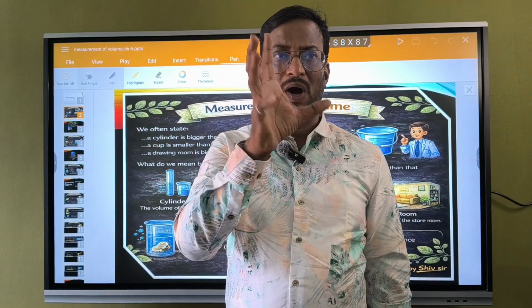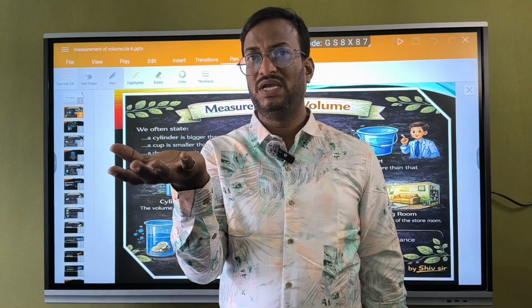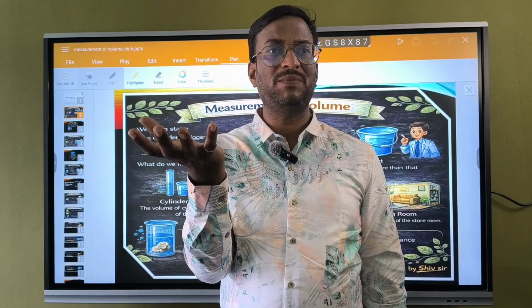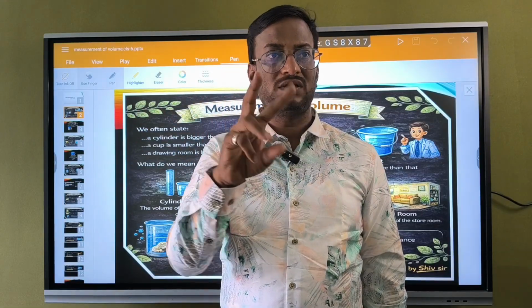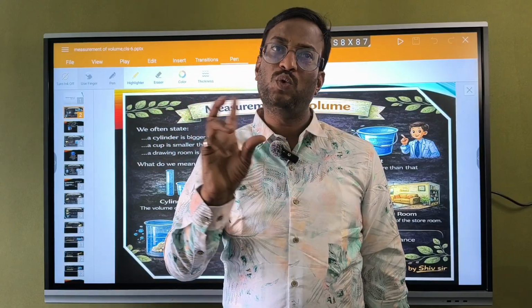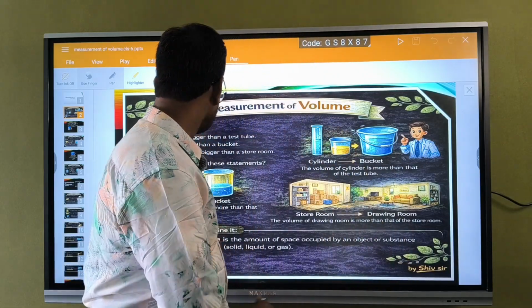A sphere, your ball is a sphere. That ball can be held in our hand. We can touch it, we can hold it in our hand. The things which can be held in our hands are three-dimensional. The things which cannot be held in our hands are two-dimensional. Remember that.